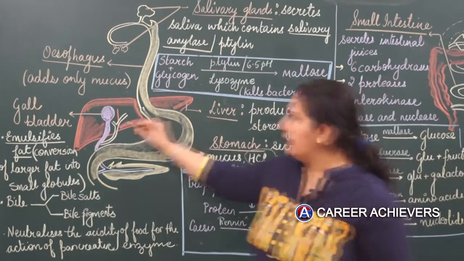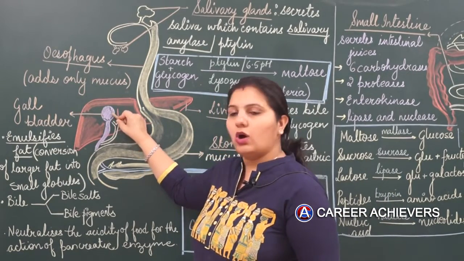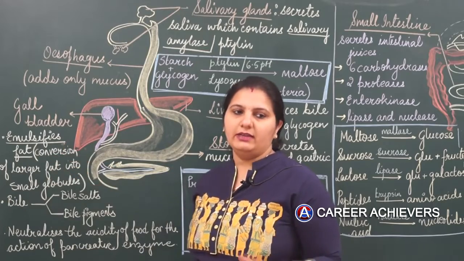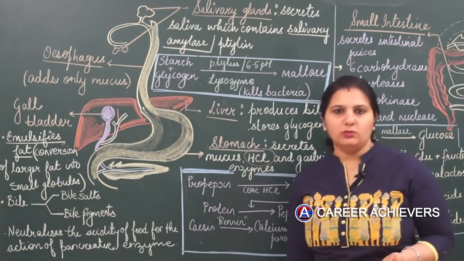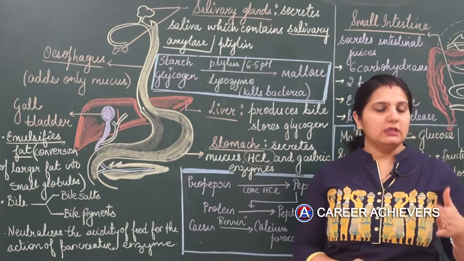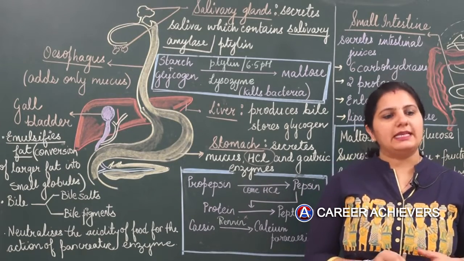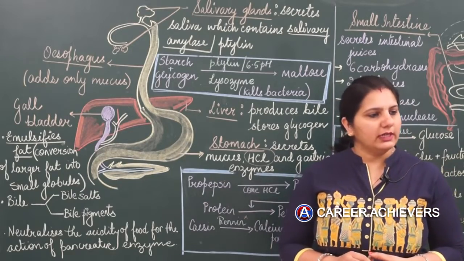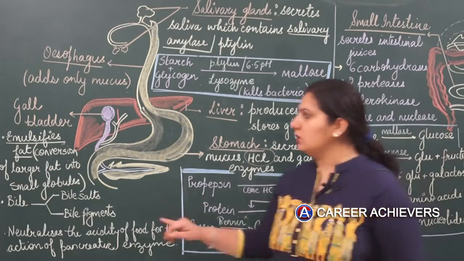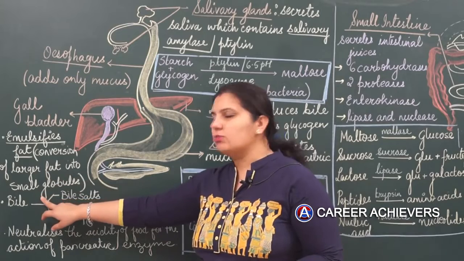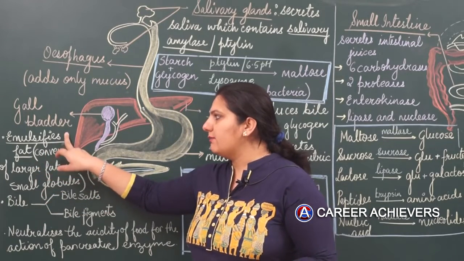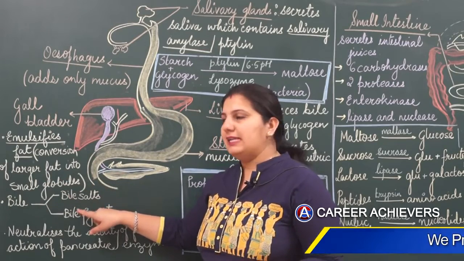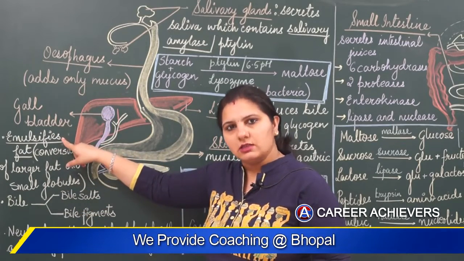Now the liver contains another smaller gland, the gallbladder. Gallbladder emulsifies fat. Now fat being oil soluble first needs to be converted into smaller fat globules which could be easily solubilized into water, as the entire medium inside the body is water. So conversion of these larger fats into smaller globules is called emulsification of fats. This is done by bile. Bile is secreted by liver as well as gallbladder.